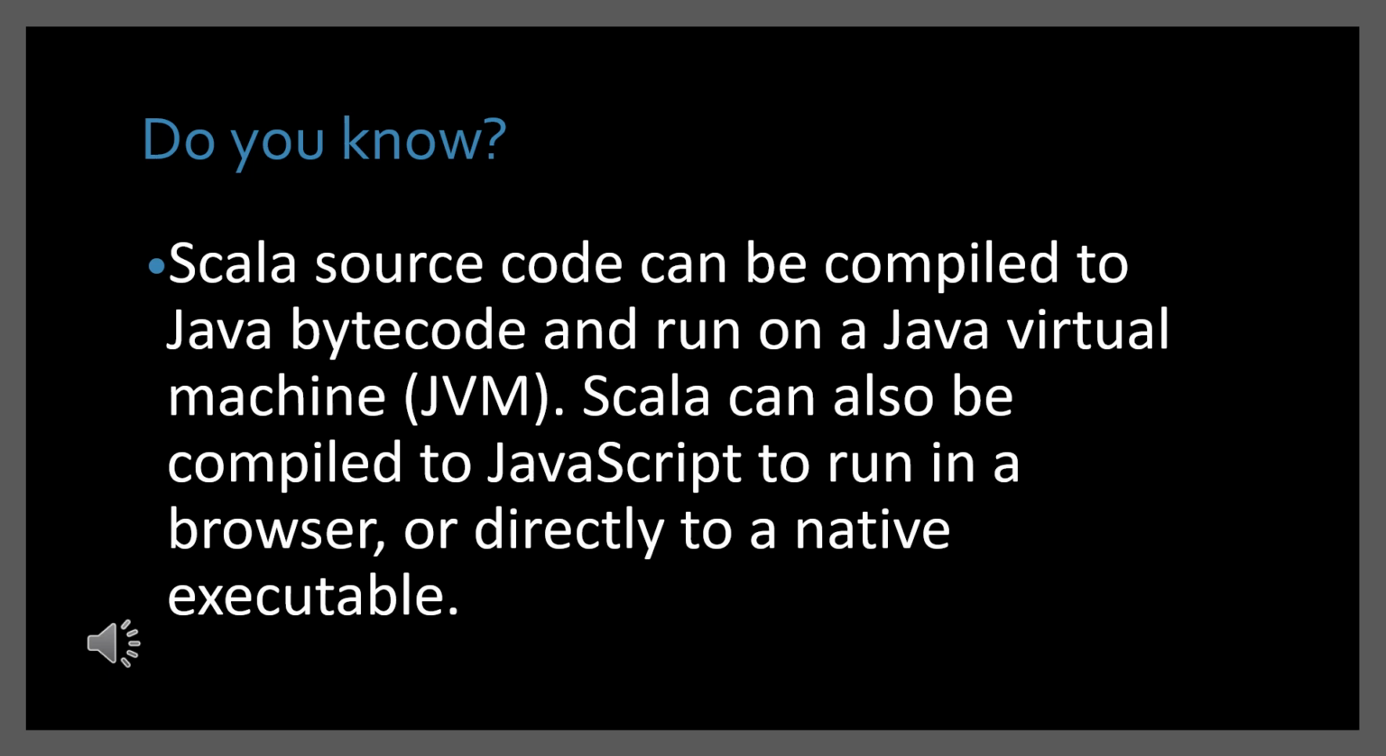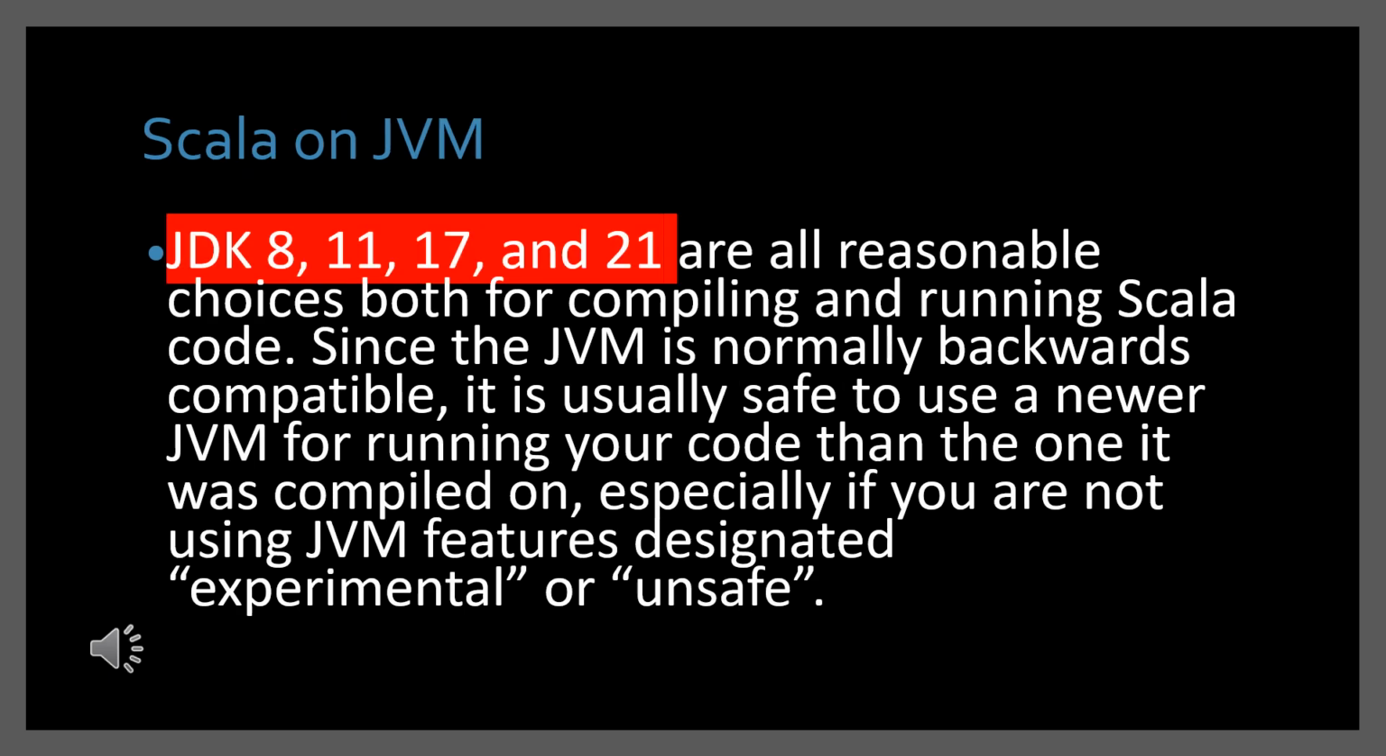So for running a Scala application, we need Java setup and JVM setup. And we can also use Scala to compile directly to JavaScript to run in a browser. That is also available. JDK 8, 11, 17 and 21 are all reasonable choices for compiling and running Scala code. So in all of the above JVM JDK setups, we can use Scala.